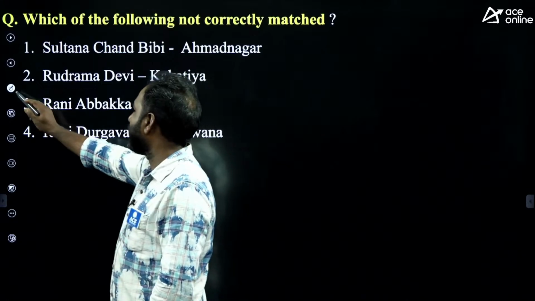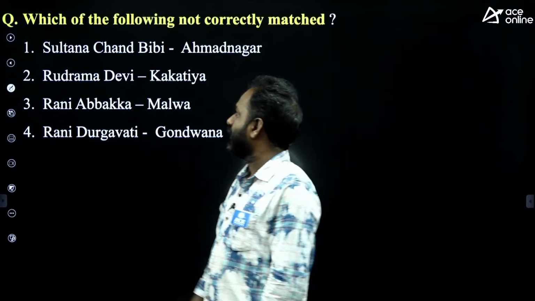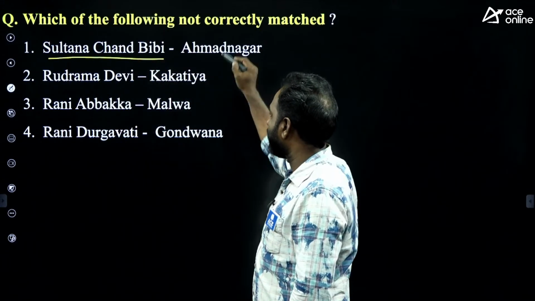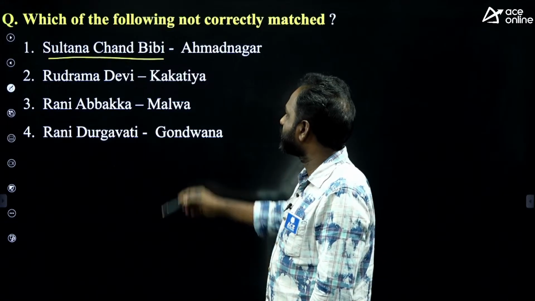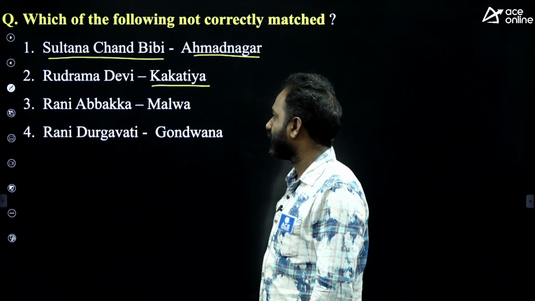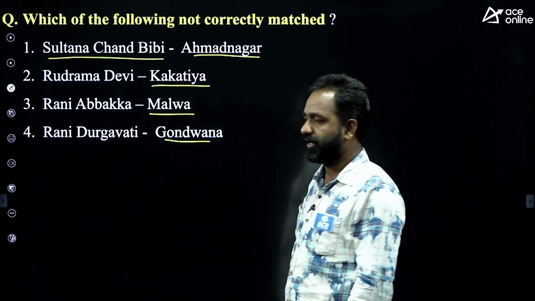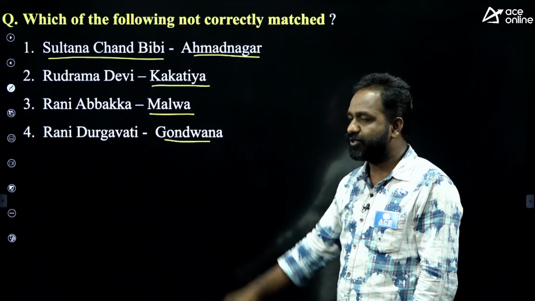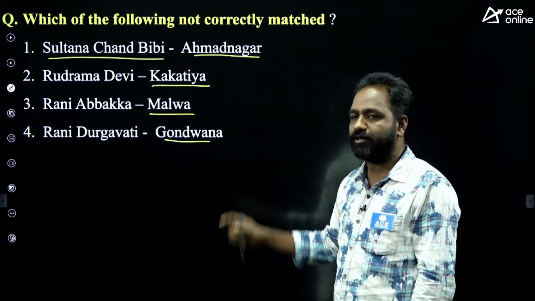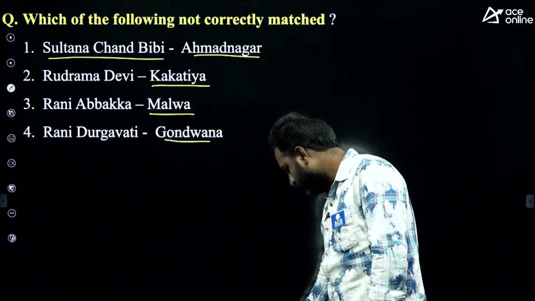Here we are talking about the great women rulers. Why is history always about the men? Why not women? Here: ruler name and the kingdom name. Sultan Chand Bibi, Ahmadnagar. Rudrama Devi, Kakatiya. Rani Abbakka, Malwa. Rani Durgavati, Gondwana. On the left side the queen's name is given, on the right side their places. One of these is not correctly matched, that means mismatched. Can anyone tell me?